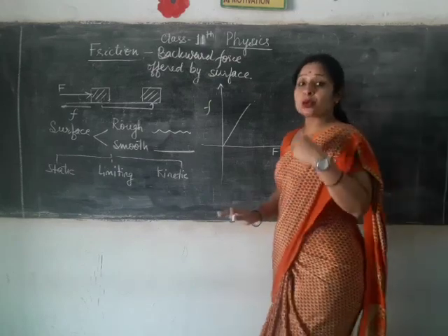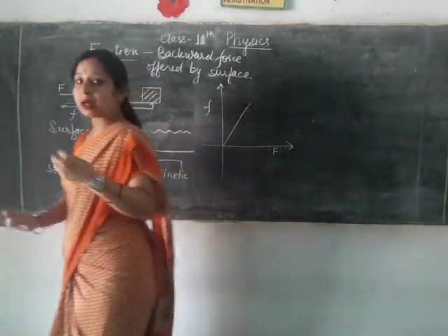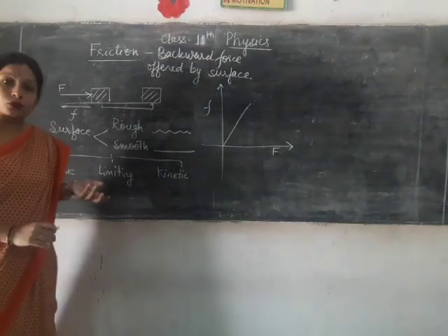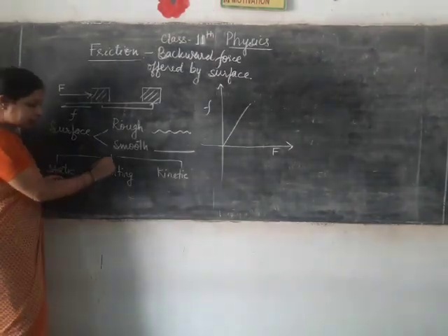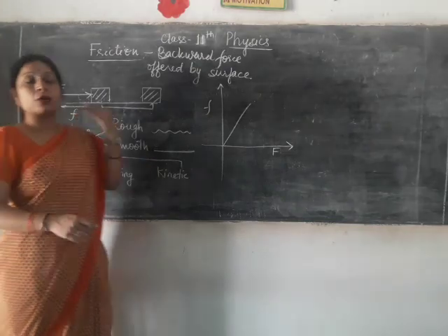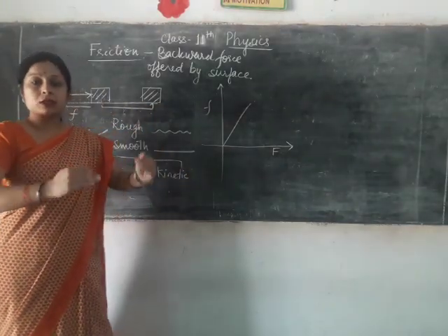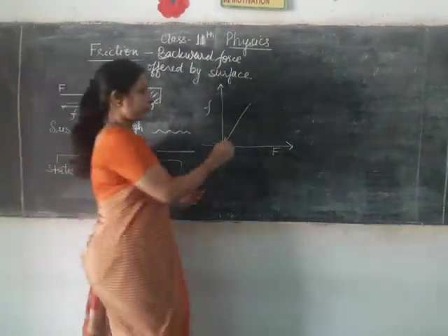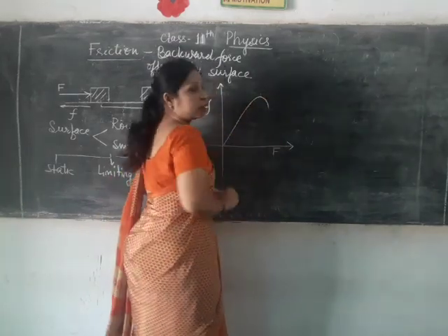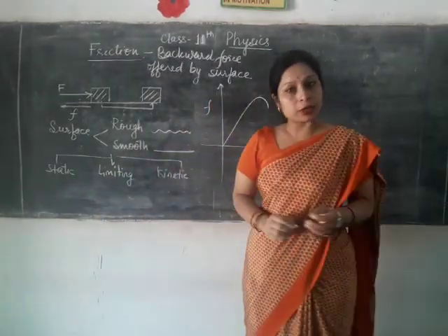But as you increase the applied force, या applying force को आप बढ़ाते हो, तो suddenly एक limit ऐसे आती है कि जो उसकी रुकावट को खत्म करती है और sudden एक वो move लेती है. तो that is called your limiting friction. Okay?